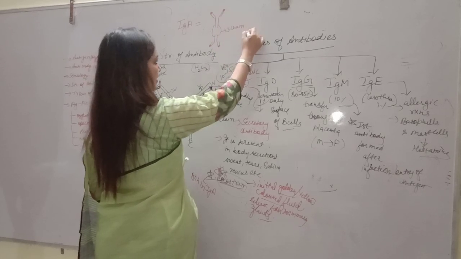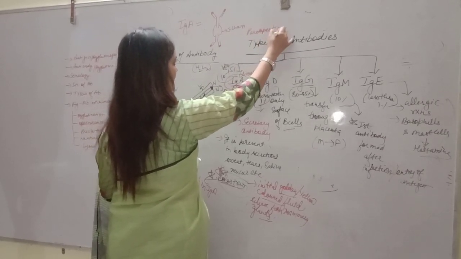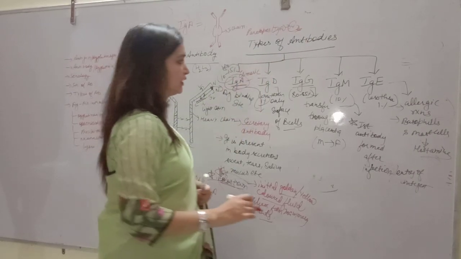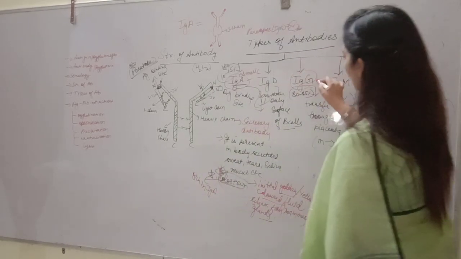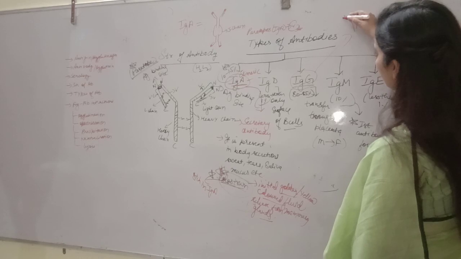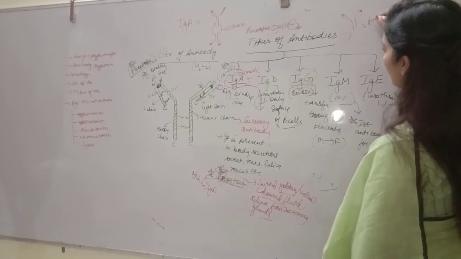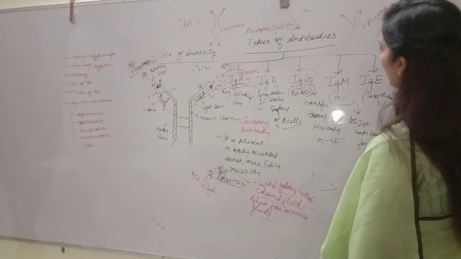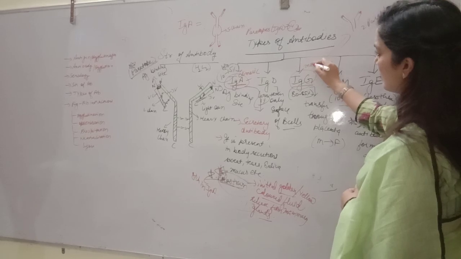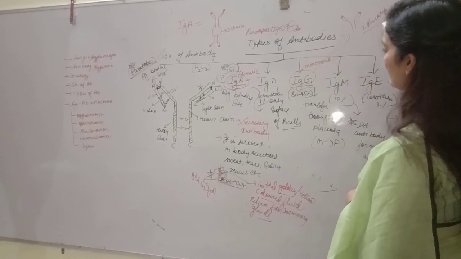Paratopes in IgA are 4. Again, the structure of IgG or IgD is a single Y-shaped molecule that has only two paratopes. Only one Y-shaped structure is included, so this is called monomeric in nature.